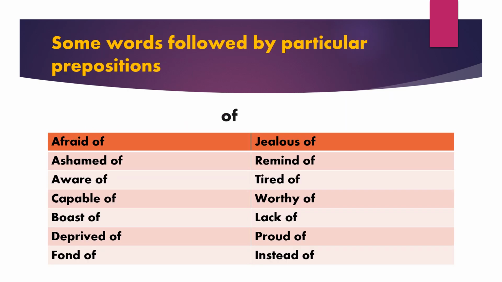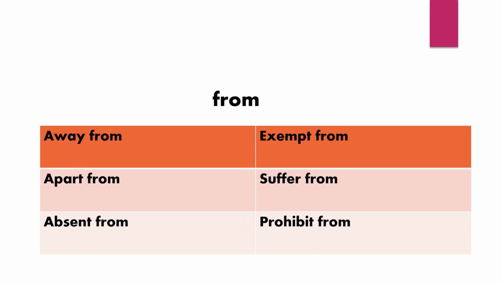Some words followed by particular prepositions. Of: afraid of, jealous of, ashamed of, remind of, aware of, tired of, capable of, worthy of, boast of, lack of, deprived of, proud of, fond of, instead of, etc. From: away from, exempt from, apart from, suffer from, absent from, prohibit from, etc.